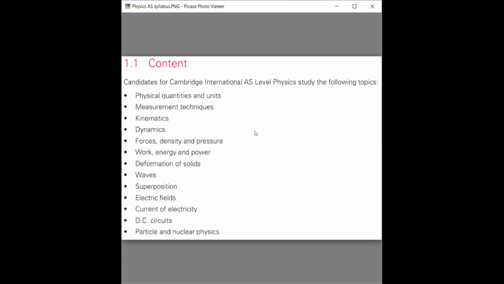And in all topics, you will get a little bit newer things, some extra things than the O-level syllabus. Obviously the topic names are familiar to you, but the contents you will get upgraded contents and added contents, more contents in the AS syllabus. Yes, sir. So these are the topics. At least you got the idea what topics you have to cover in the AS syllabus.